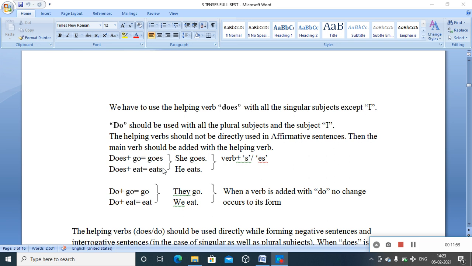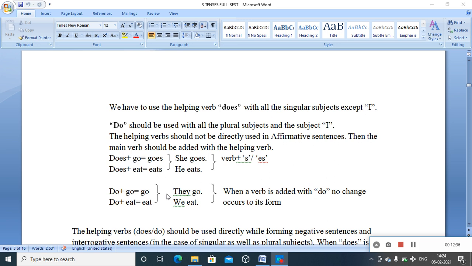So this is the way you have to make changes in the main verb according to the number of people, the subject, whether it is singular or plural. You have to look at the number of persons performing the action. That's why with the plural subjects, you have to add only do. When you add do with a main verb, like go, eat, sing, run, think, you do not have a form change as such. Do plus go remains go itself. Do plus eat remains eat itself.